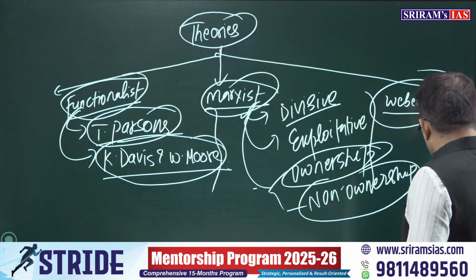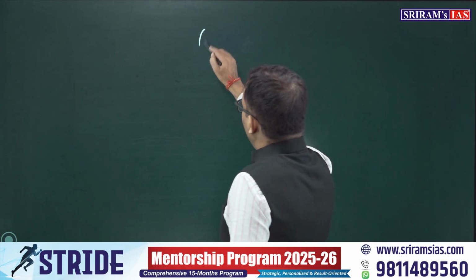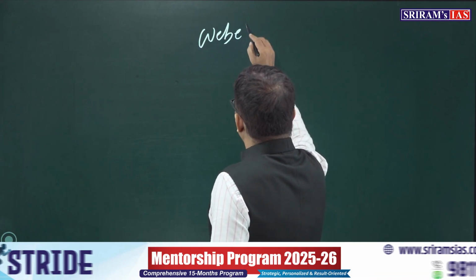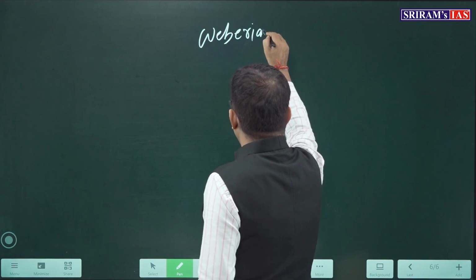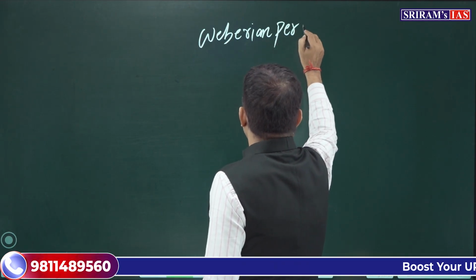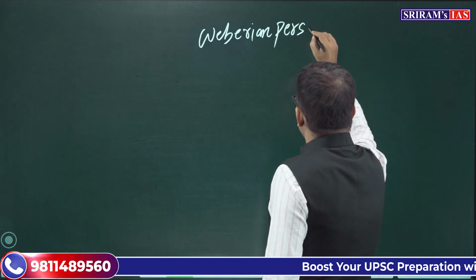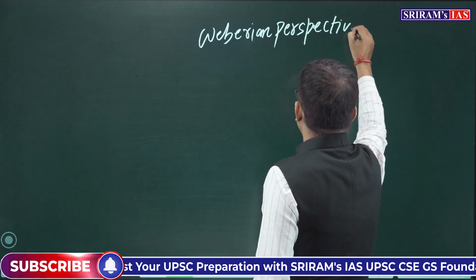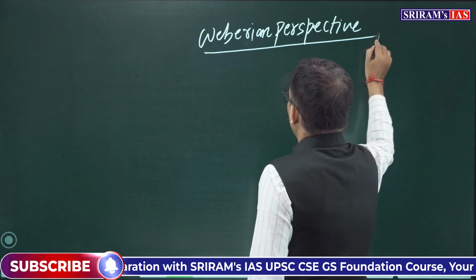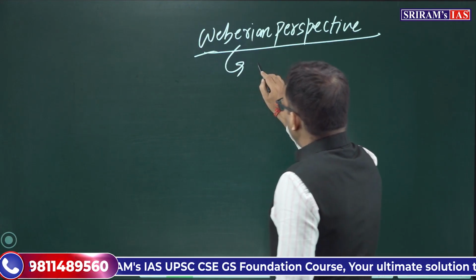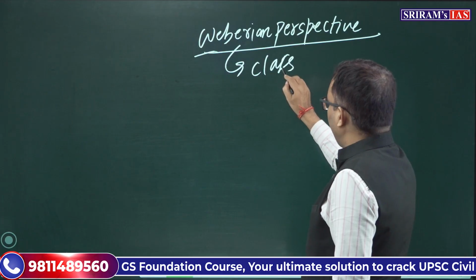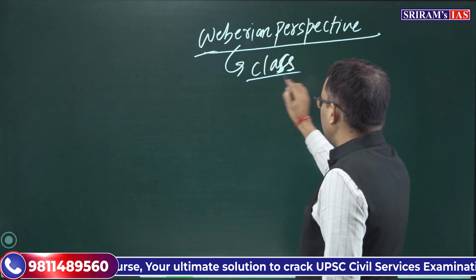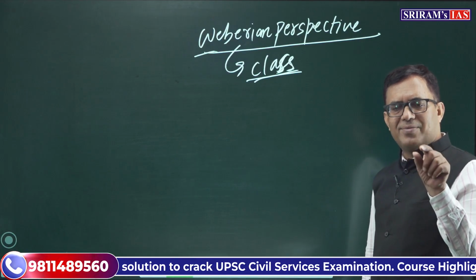So when we talk about Weber's idea, Weber on stratification, we can say the Weberian perspective. Weber also tried to talk about class, and Weber says class is a modern phenomenon.